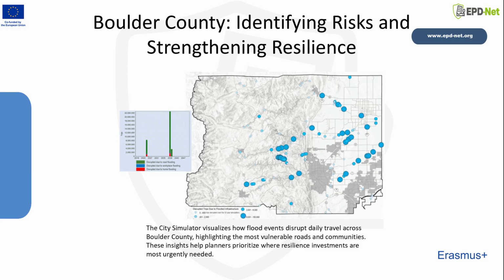The size of each blue circle represents the number of trips disrupted over the long-term simulation period. We can also see in the inset chart how different types of flooding, roadway flooding, workplace flooding, and home flooding, affect the community in very different ways. This multi-layered insight allows Boulder County to pinpoint which corridors are most vulnerable, which neighborhoods would be cut off, and where infrastructure upgrades would have the greatest impact.